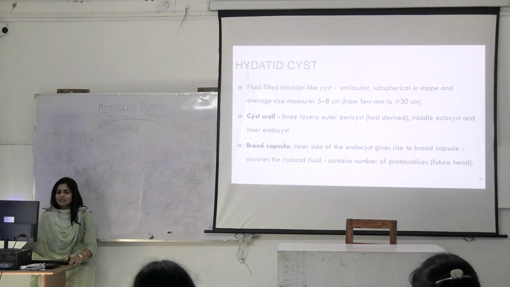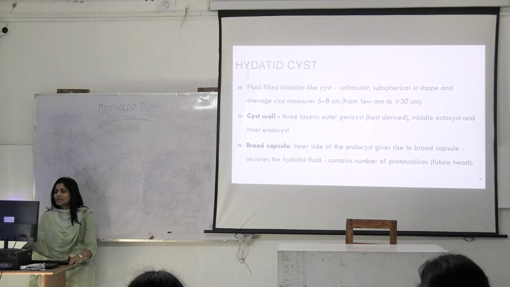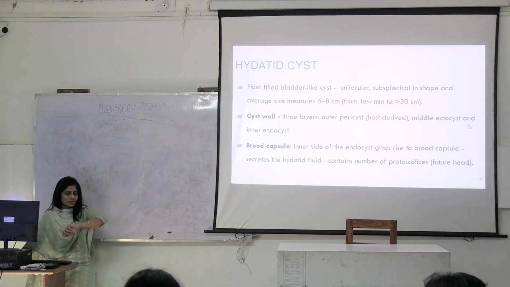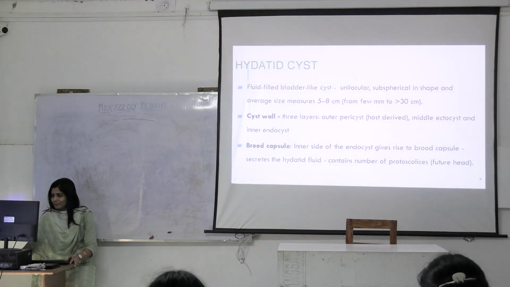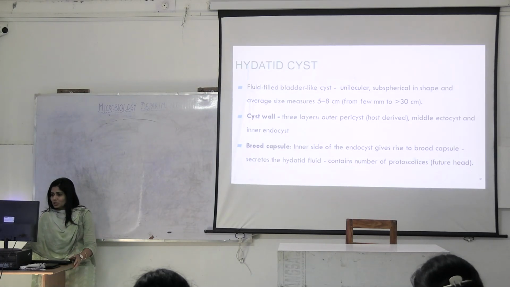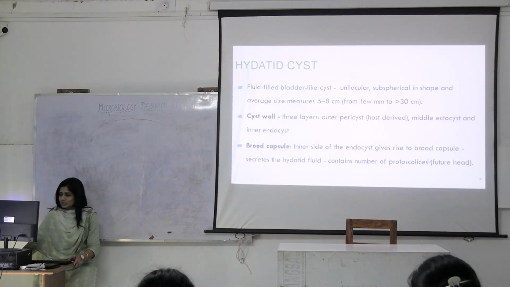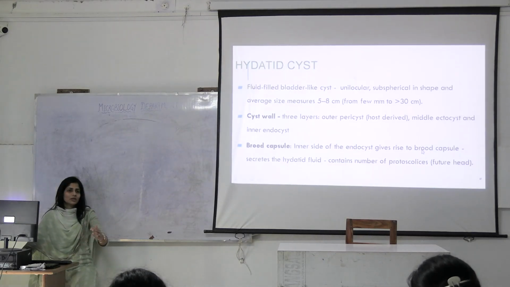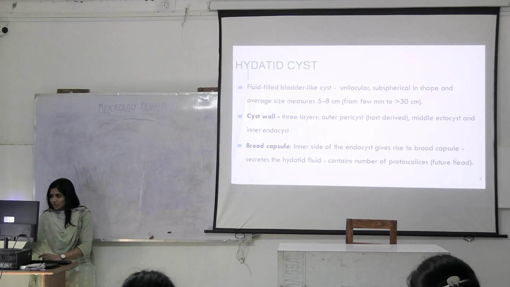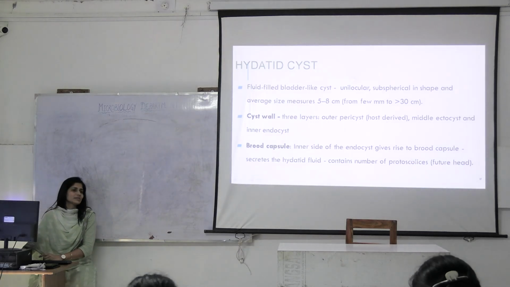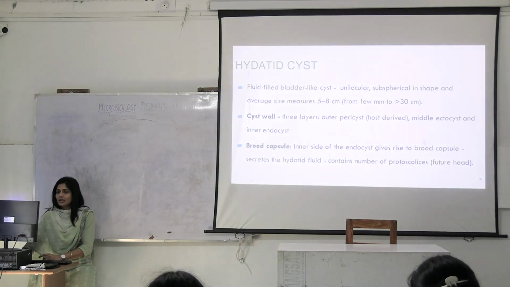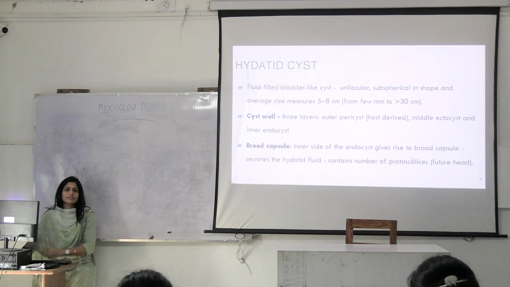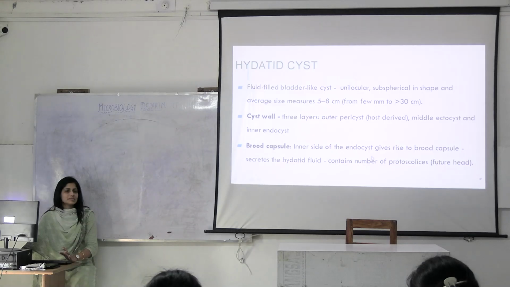Okay? Then the cyst wall that you have seen before has the pericyst, ectocyst and endocyst. In this endocyst, you will see the brood capsules. Brood capsules means the upcoming protoscolices, the future heads of this tapeworm. Okay. Out of these brood capsules, they will appear as worms. So this is basically a larva. This hydatid fluid cyst is a larva.